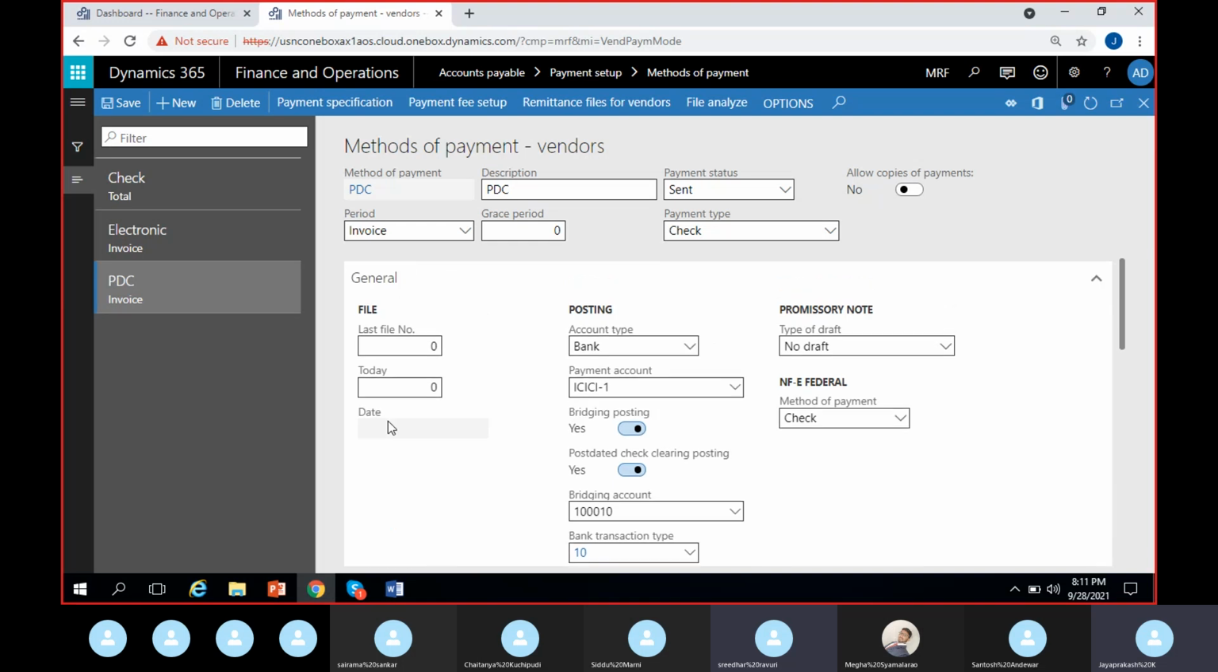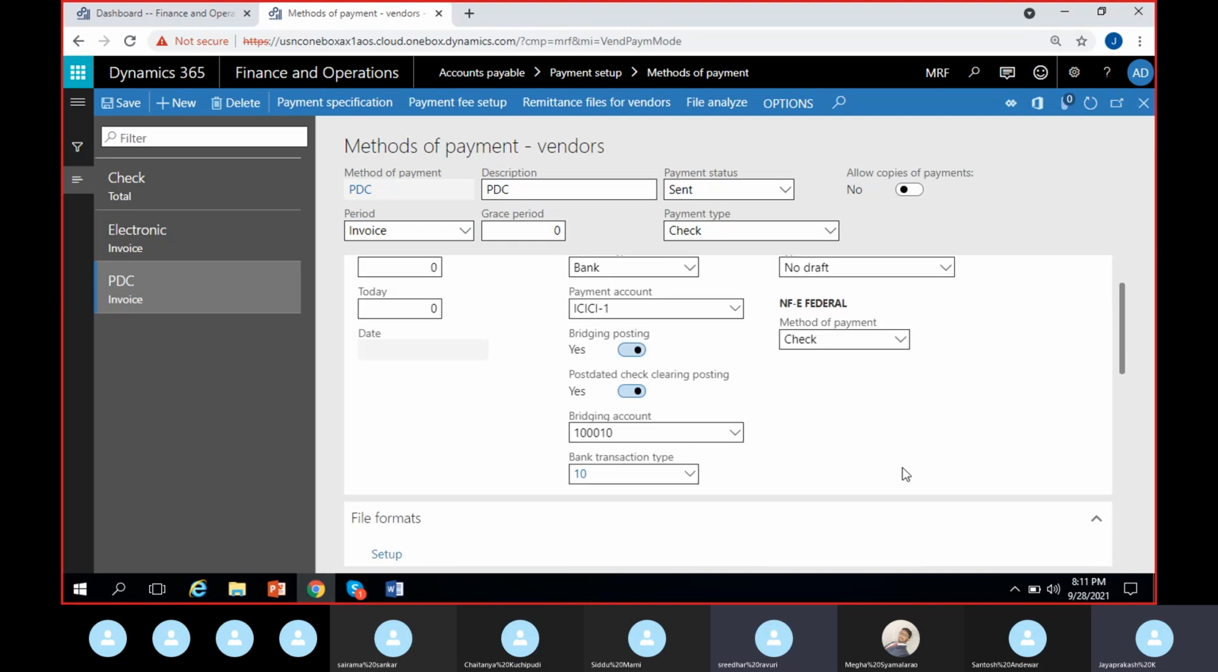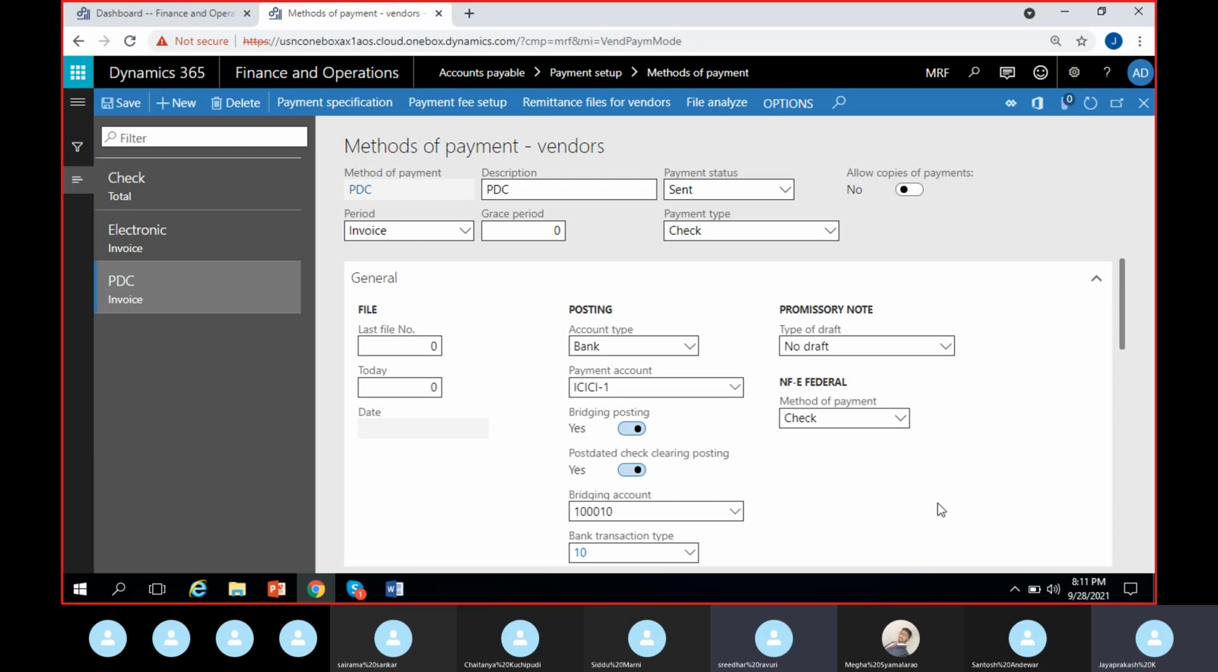So any confusion in this menu in general until now what we have discussed? Anyone?